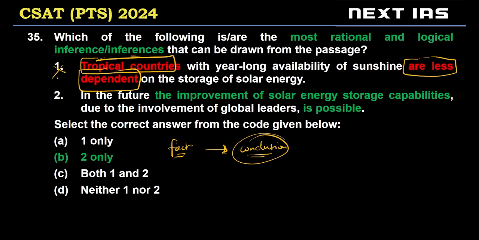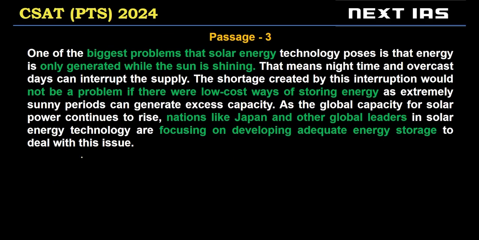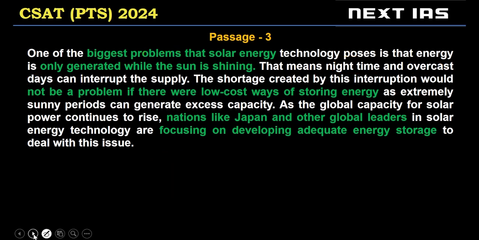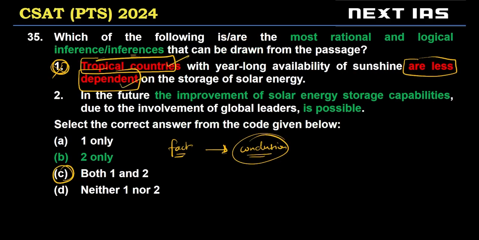So let's see why many students have gone with option C, right? Why many students have considered one as valid. Now, here, after one of the biggest problems of solar energy, the author has told reasons where this problem can crop up. When it is night and the skies are overcast days. Correct? So we actually have not discussed which part of the globe has better solar energy. None of this is discussed in the passage. So I can't really compare in the options that tropical countries are less dependent.